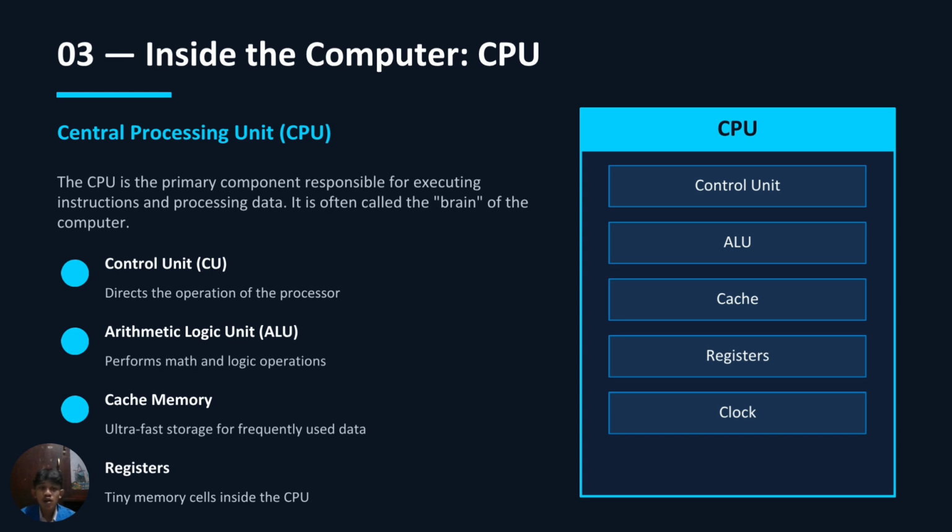Third, cache memory. This is ultra-fast memory inside the CPU that stores frequently used data so the processor can access it quickly. Fourth, registers. These are tiny memory cells directly inside the CPU, used to store data that is being processed at that moment. And fifth, the clock. It controls the speed of the CPU, measured in MHz or GHz.